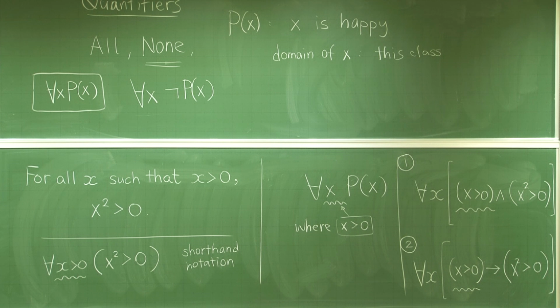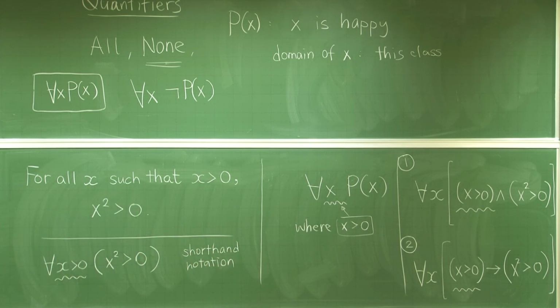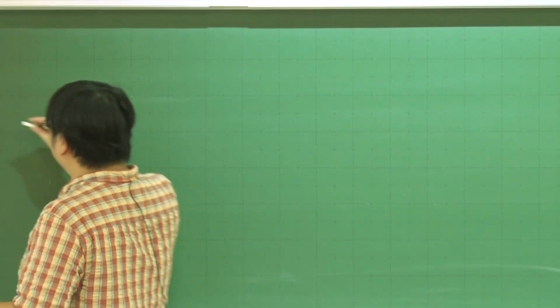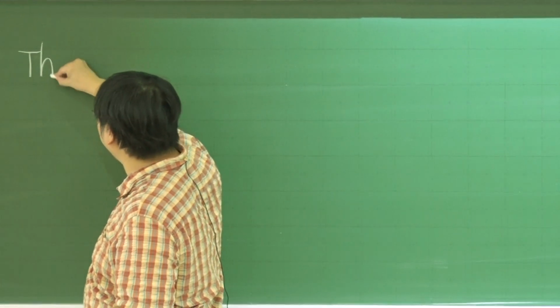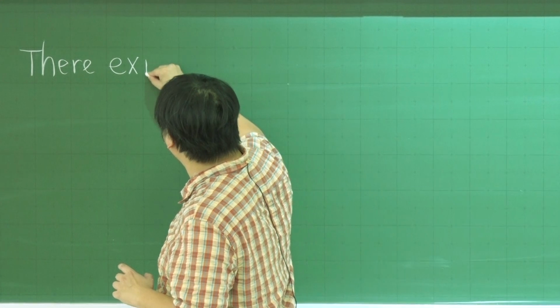Is that okay? Now, one more. Okay, there is another one. So this is the last. So for instance, we can also talk about, this time I use there exists. This is easier to memorize because we are using the exists symbol.